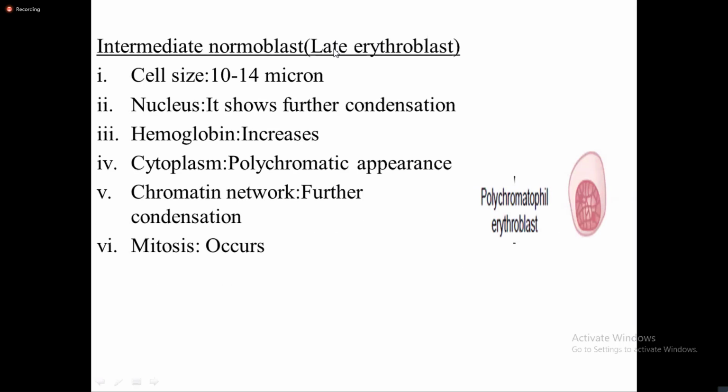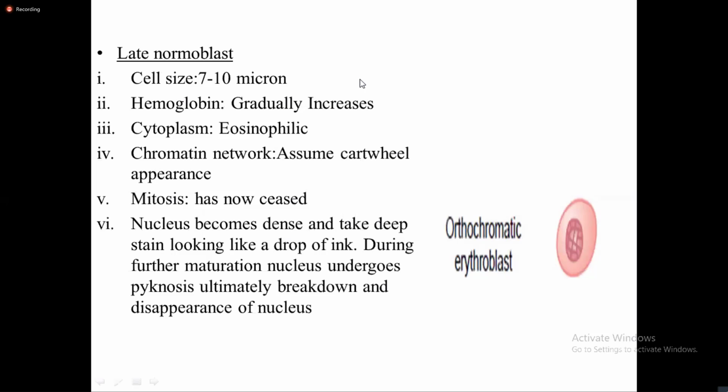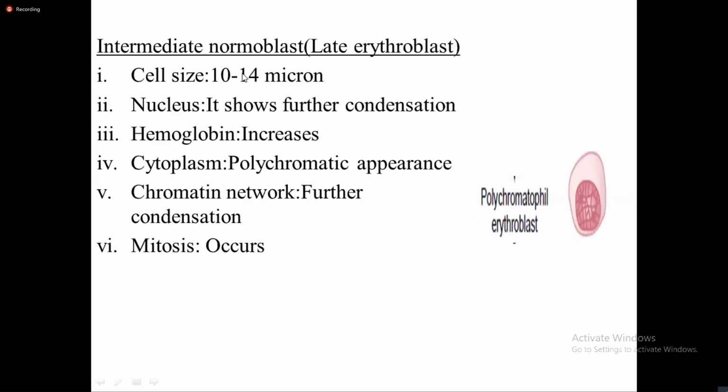Now, the intermediate normoblast cell, also known as the late erythroblast stage, or the polychromatophil erythroblast stage. The cell size has decreased even further to 10 to 14 micron. The nucleus shows further condensation. Hemoglobin increases in this stage.